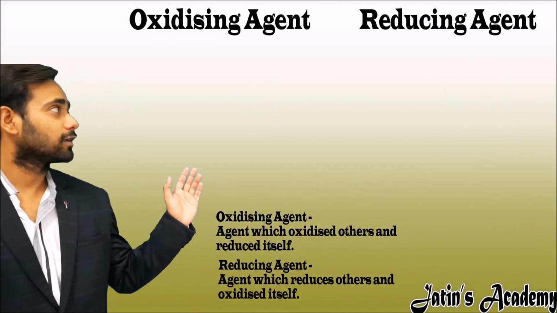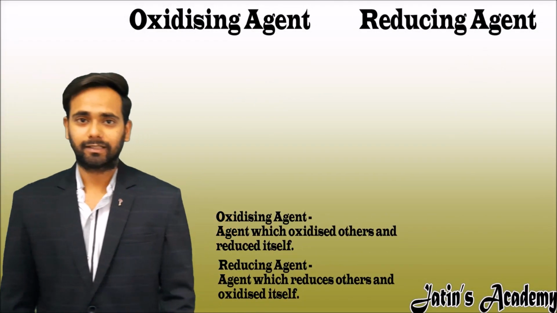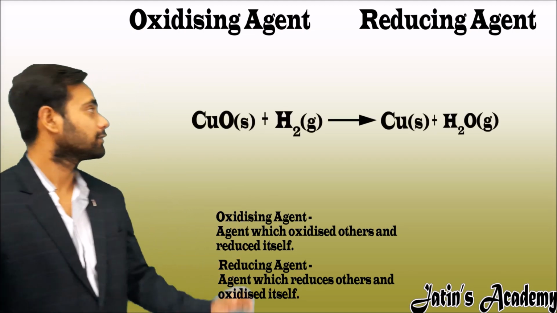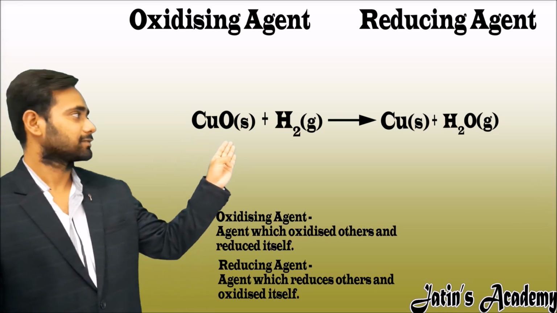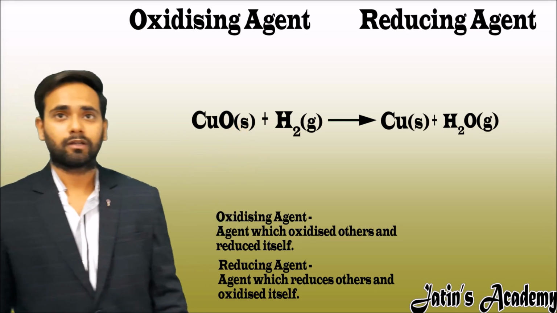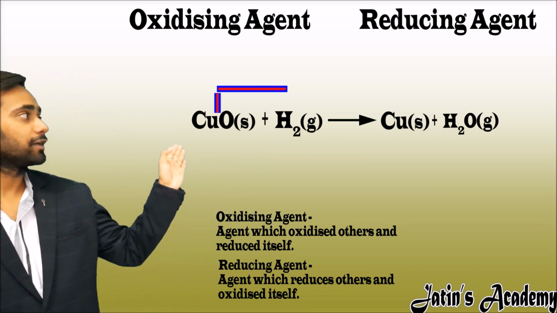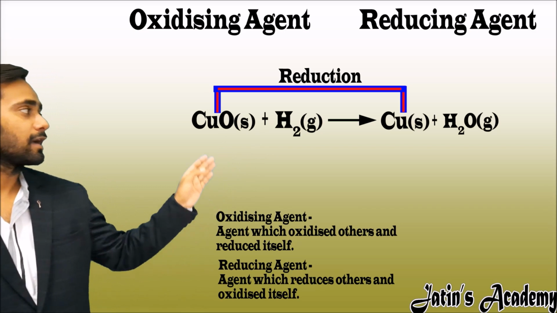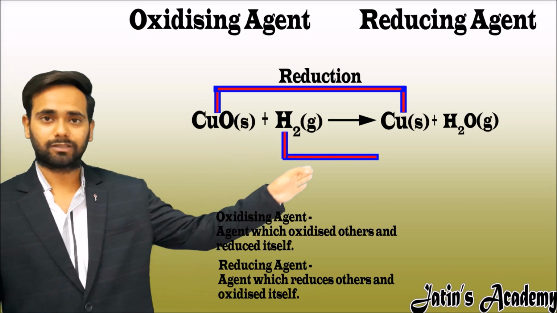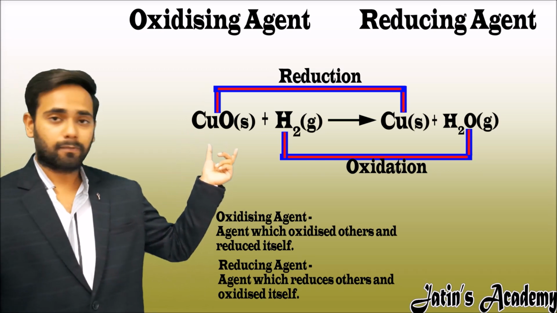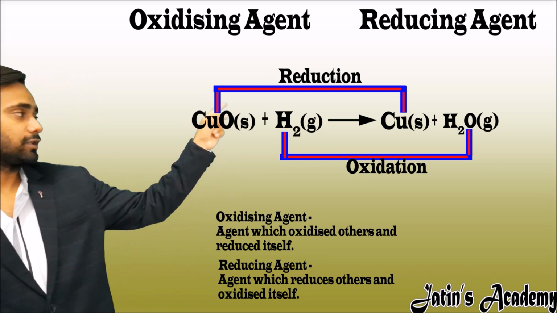Now understand the oxidizing agent and reducing agent with the same example which we have taken earlier. Here copper oxide reacts with hydrogen, gives copper and water. Here copper oxide is reduced to copper, removal of oxygen is taking place, and hydrogen is oxidized to water. Here copper oxide is actually being reduced.